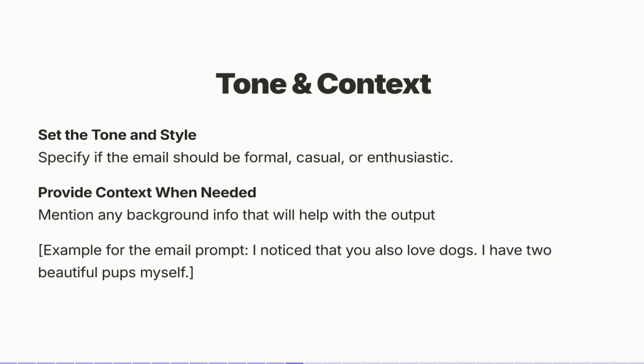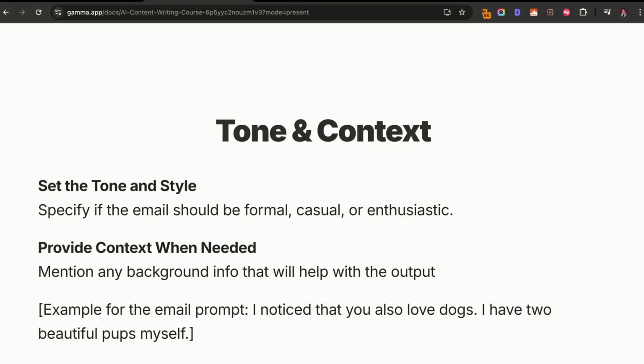Now if we want to include even more information to our prompt, we can give it tone and context. So we want to set the tone and style. We can specify if the email should be formal, casual, enthusiastic, funny, or professional. Then we can even include more context, which is just adding more background information, maybe even personal experience, things that you've been through for that email, and that can help with the entire output. So let's go ahead and just try this out together.